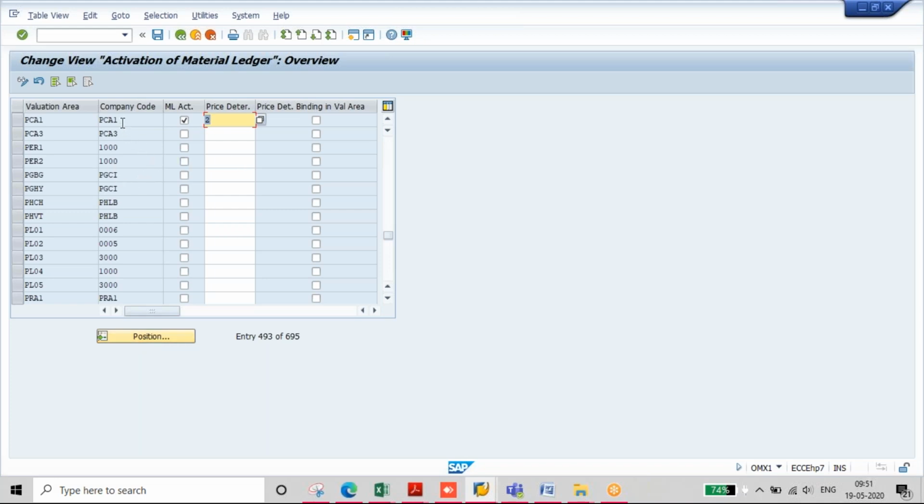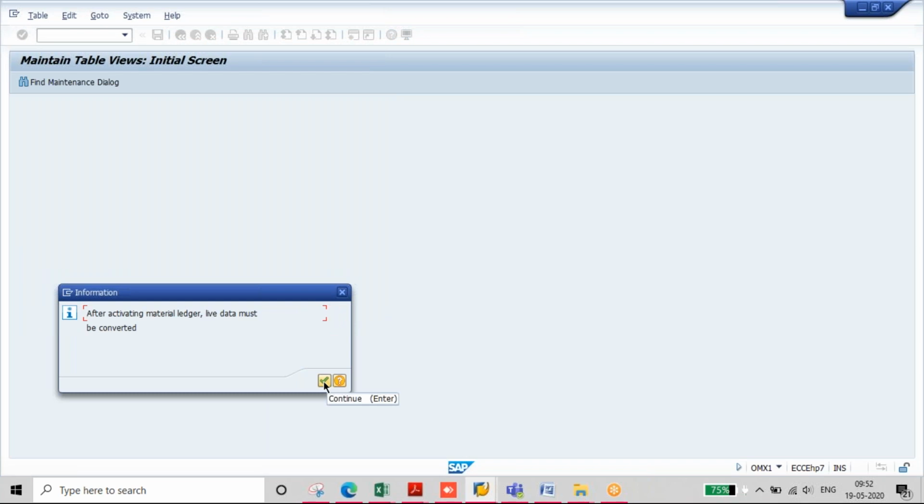So we have to be very careful while making this configuration. I'm saving this. So for PCA 3, I am activating ML and I am keeping price determination as 2. It means at the creation time, the price determination field will be updated with 2.